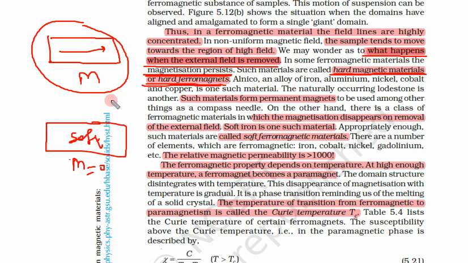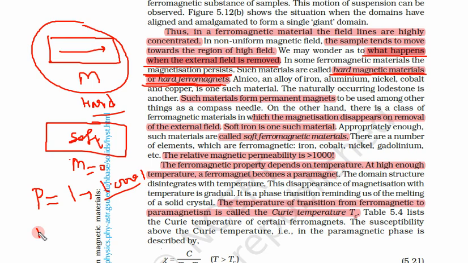Now you would ask, what is the difference between soft magnetic material and paramagnetic material? Because in a paramagnet it also becomes magnetized, and as soon as you remove the magnetic field, it again becomes a paramagnet. So the only difference is that in a paramagnet this number goes from 1 to 1.0001, so very little.